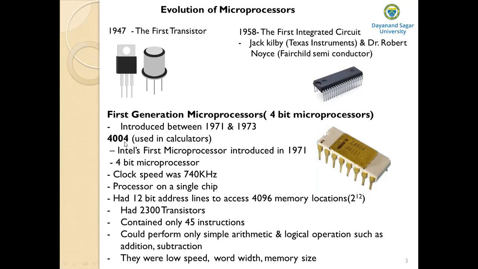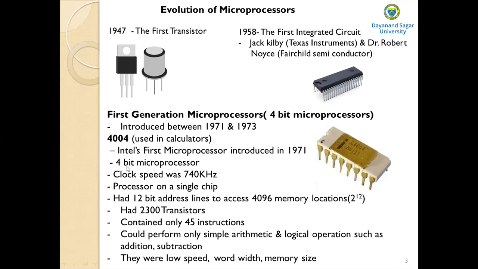And so this was the first microprocessor, introduced in 1971 by the Intel Corporation. The company is Intel. The popular manufacturer of most of the microprocessors is the Intel Corporation. And what are its characteristics?